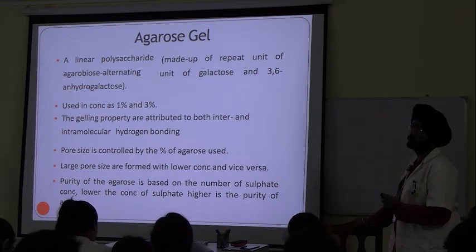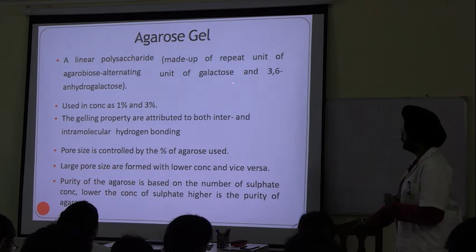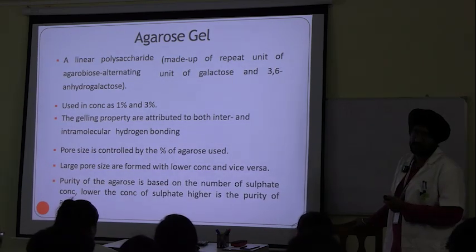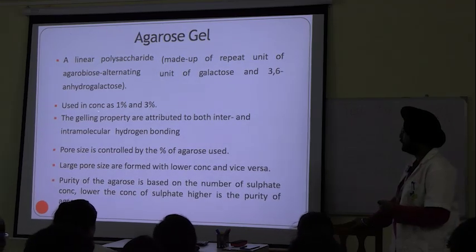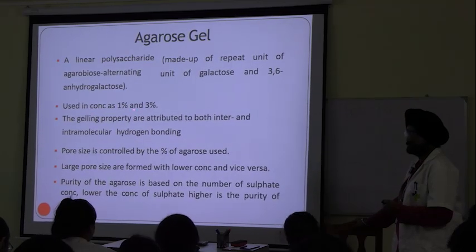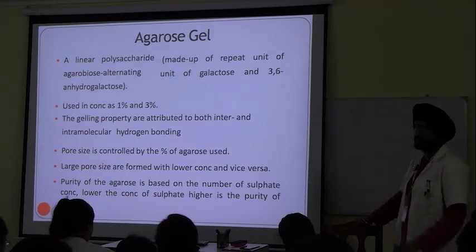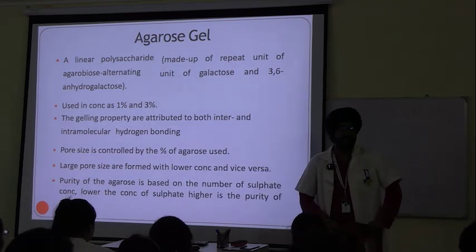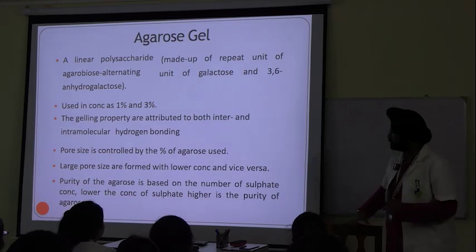You do not have to write all these things, okay? Units of galactose and 3,6-anhydrogalactose. It is just for reference. This is important: used in concentration of 1% and 3%. In what concentration is agarose gel used? 1% and 3%. I'll tell you what the uses are.